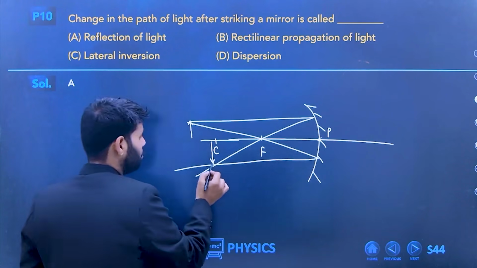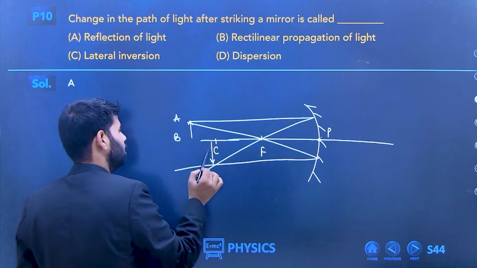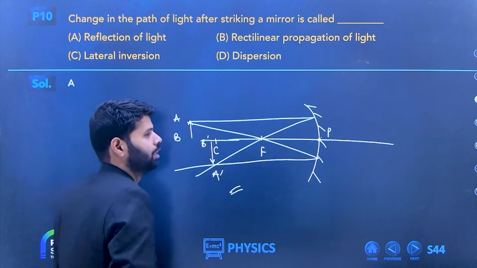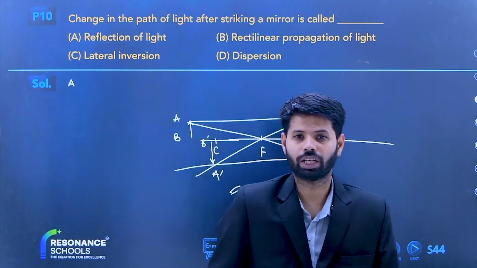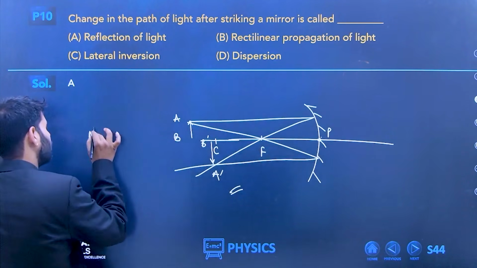So can you see the image, beta? It is inverted. So if this is A and B, this will be A dash and B dash. Right? Now what is the nature of this image? Can you tell me what will be the nature of this image?